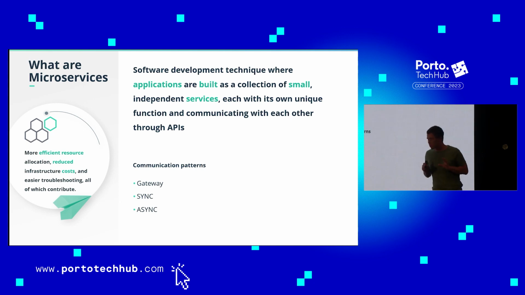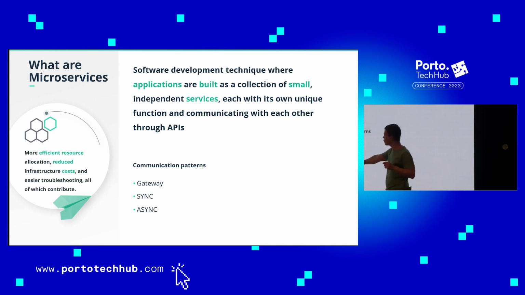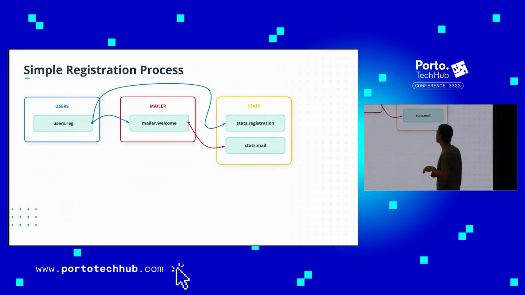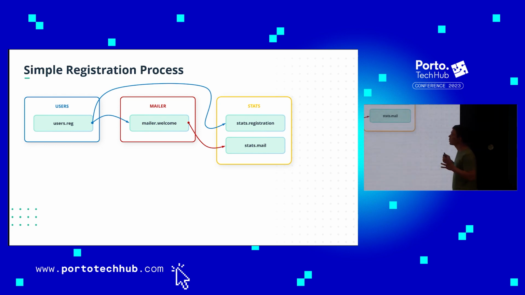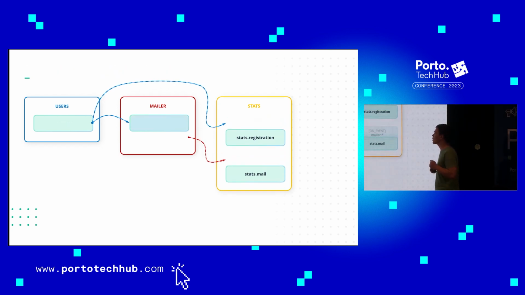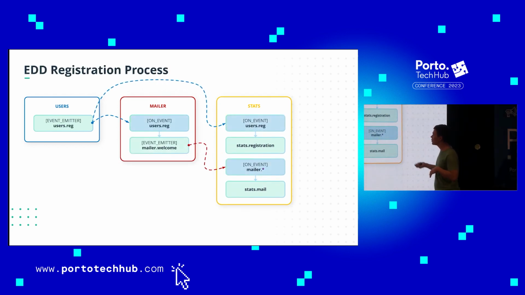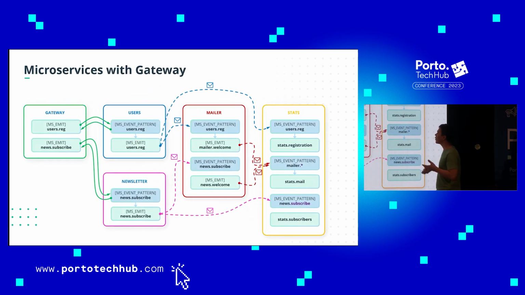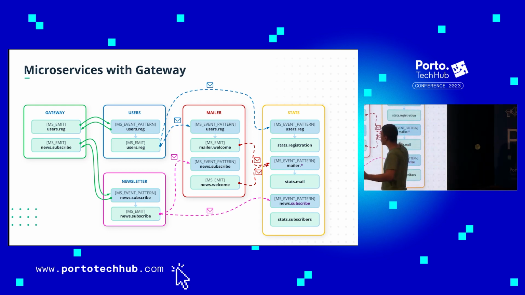It's your decision whether to put all responsibility for communication into the gateway, or let the microservices communicate directly. Again, this was the first example. We extended it with event-driven development, and now we are going to extend it more by using microservices. Keep in mind, this is something super simple, nothing special.